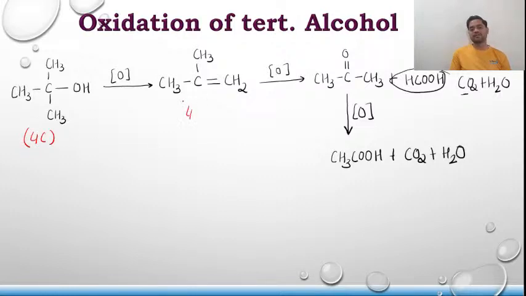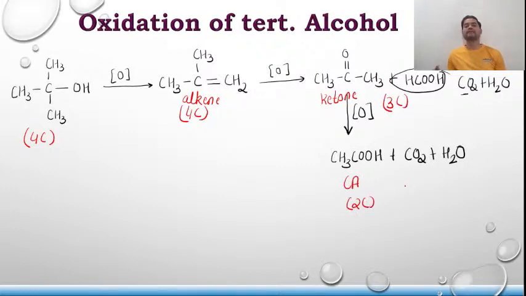The alcohol consists of 4 carbon atoms. The alkene consists of the same number of carbon atoms. There is no loss in the number of carbon atoms in the alkene. Then further, when it is oxidized, it will give you a ketone, which has 3 carbon atoms, and finally a carboxylic acid, which has 2 carbon atoms. Okay, clear?